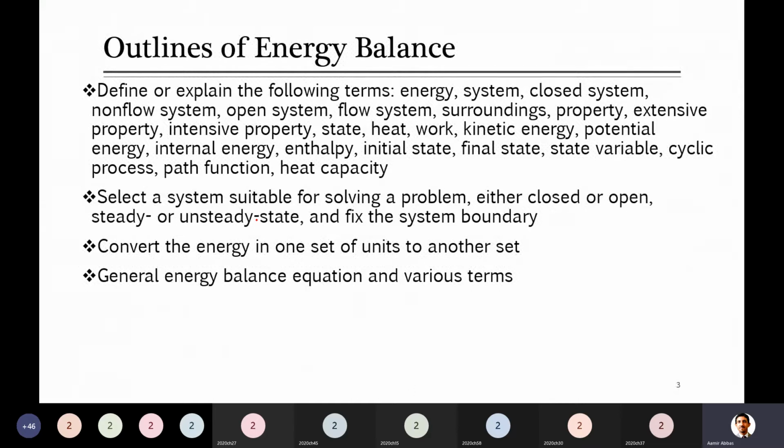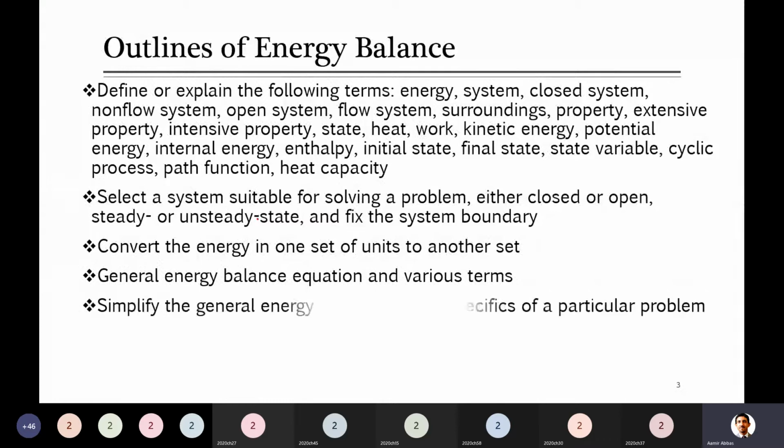Then there is the general balance equation and the various terms involved in it, the major equation which will help you to solve the problems. And then you have to, for example, simplify the general balance equation for a particular problem. For example, if you remember from material balance, when there was a reaction, some terms were considered, but when there was no reaction, some terms were not considered in that equation.